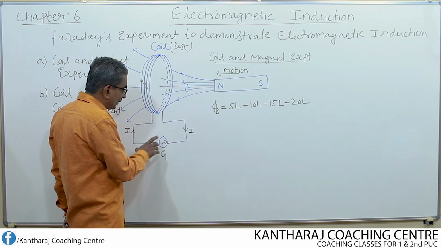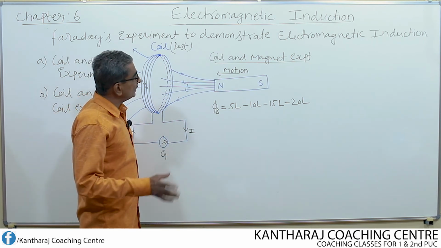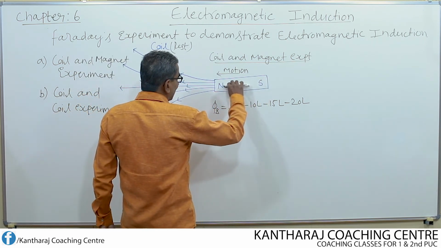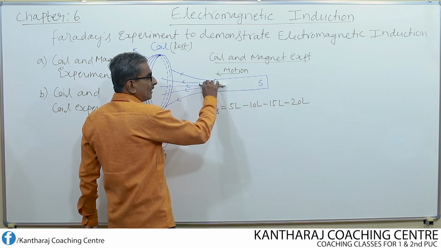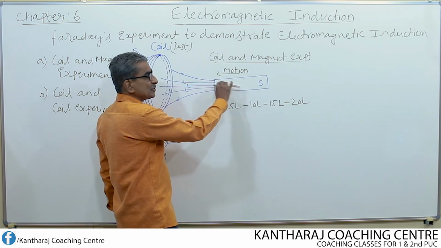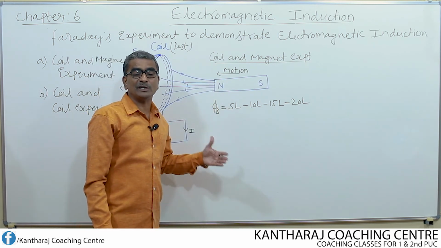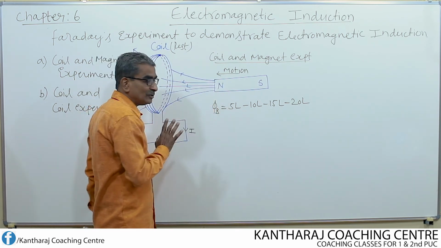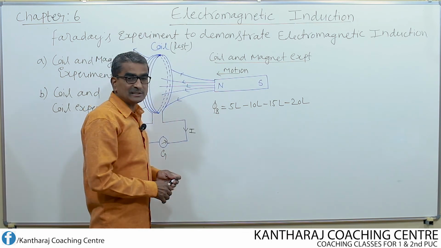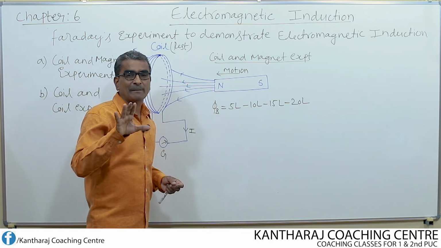If there is a flow of current, then only there will be deflection. Suppose while moving the north pole of the magnet, you suddenly stop moving the magnet. What happens to the deflection? Deflection becomes zero. No deflection is noticed. So the deflection is momentary, that means temporary.